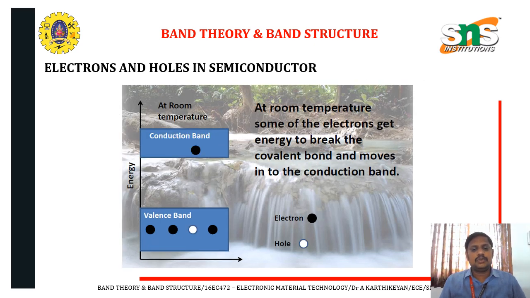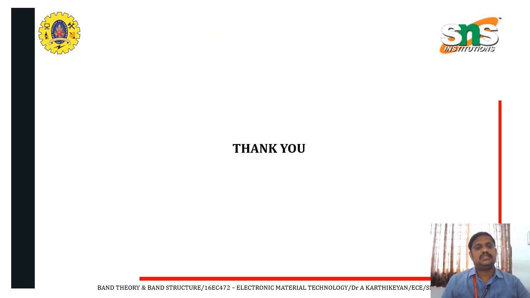These electrons and holes form pairs at room temperature. Some electrons get enough energy to break the covalent bond and move from the valence band into the conduction band at room temperature. It is an important parameter of electron movement. Thank you.